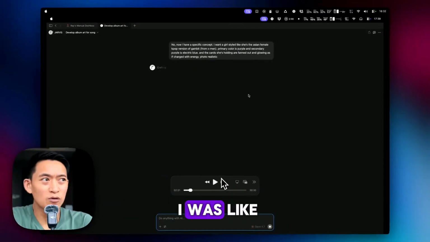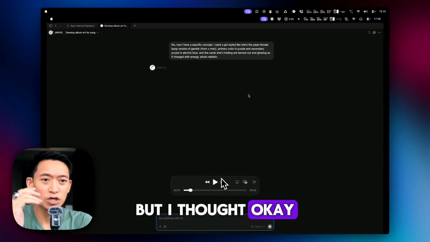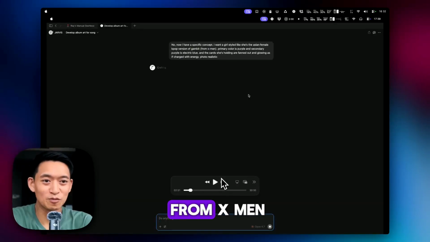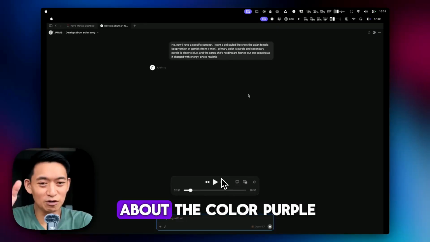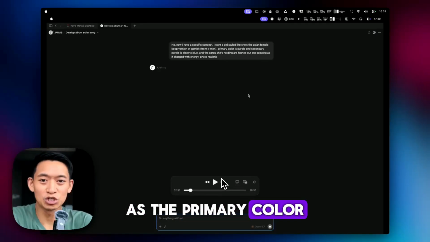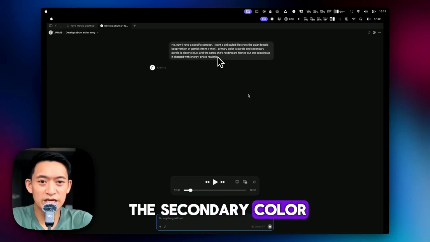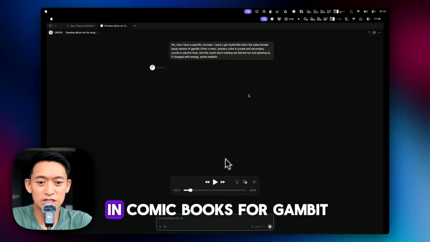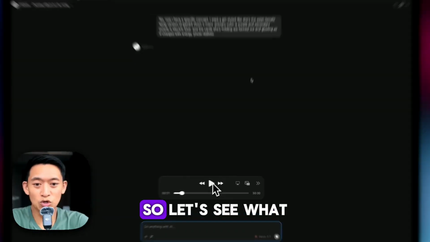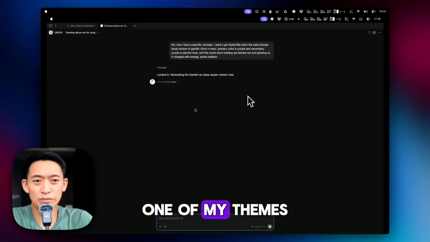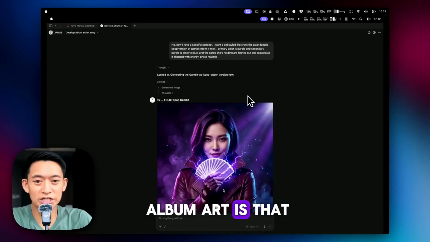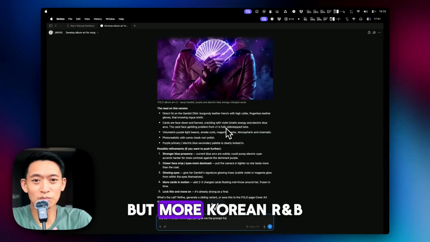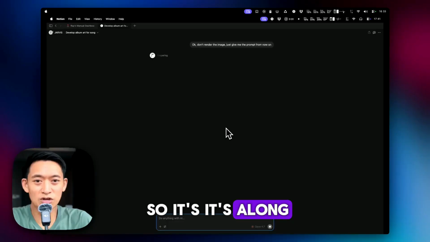So what happened was I was like, okay, I want the card player, but I thought, okay, what if she was more like this female Asian version of Gambit from X-Men? So I started thinking about the color purple as the primary color and electric blue as the secondary color, and she's holding out the cards fanned like I remember seeing in comic books for Gambit. So let's see what it generates. And one of my themes across all of the album art is that it's K-pop style, and that's because my inspiration was K-pop, but more Korean R&B. So it's along that aesthetic.